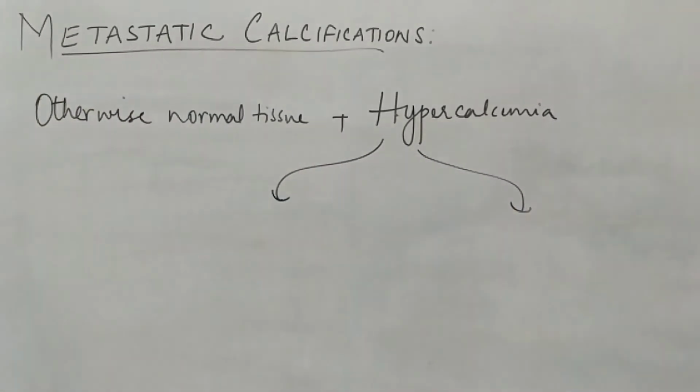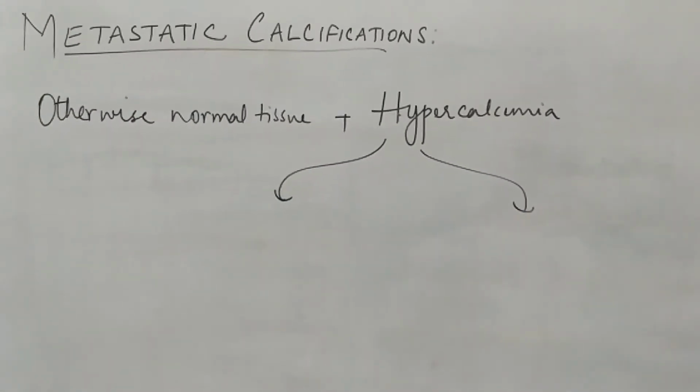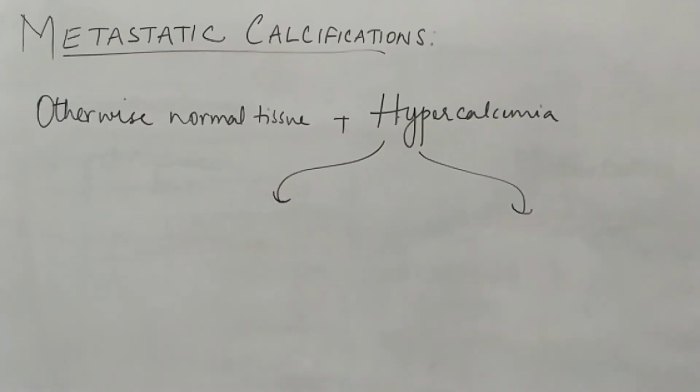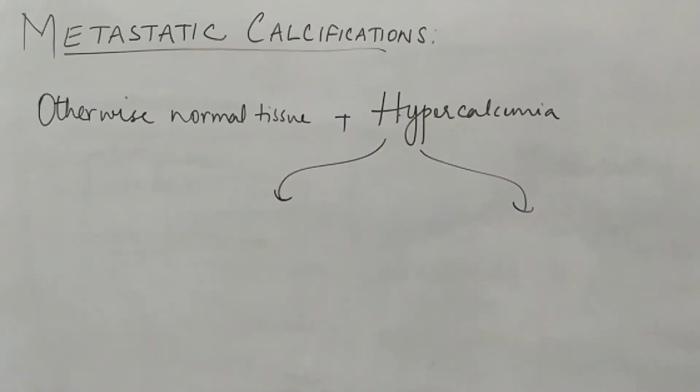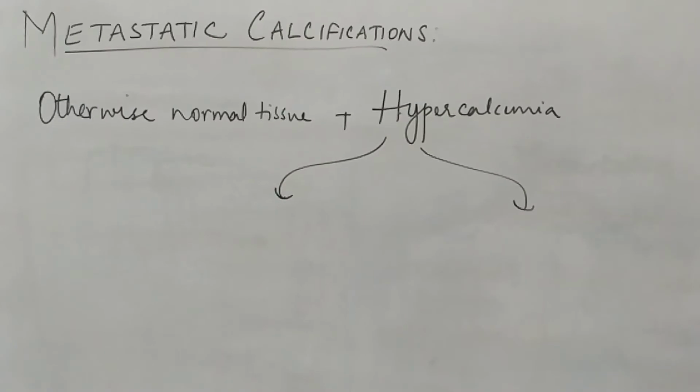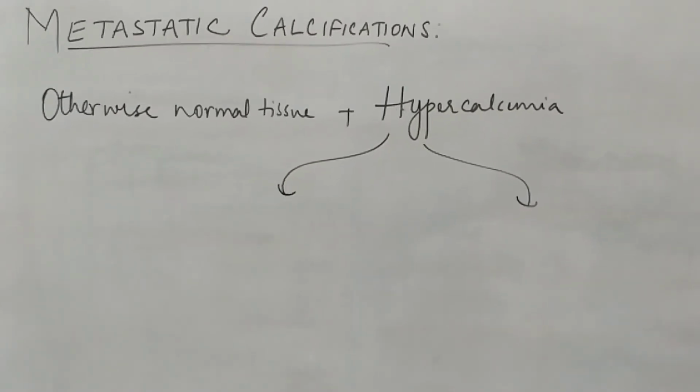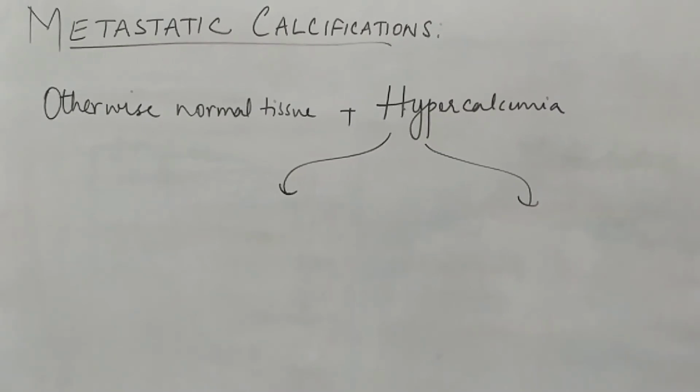Either the bone, which is the highly calcified tissue in our body, is mobilizing more calcium from it, means the calcium which is deposited on the bone is mobilizing into the blood.